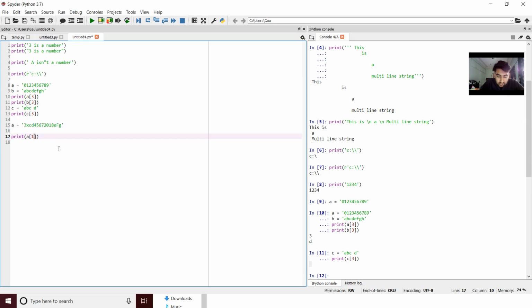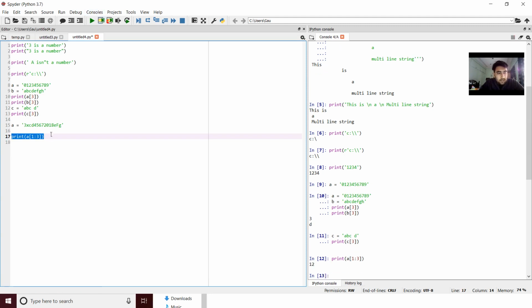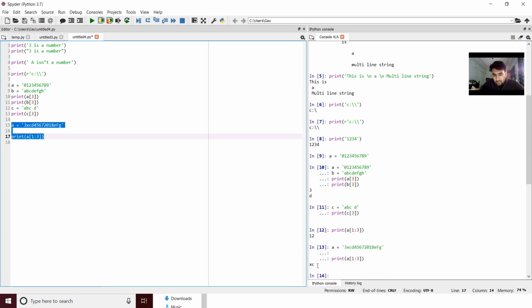So we will use this colon, and after that we will print, we need the third index, right? But here is a funny part of Python. If I execute this, it will only give me up to c. Check it out yourself. Okay, that is using a previous value of a. So let's update the a also. You see, it's only giving me xc.